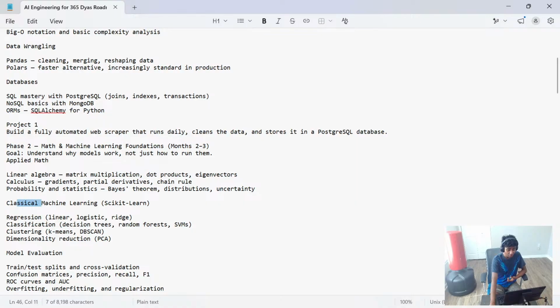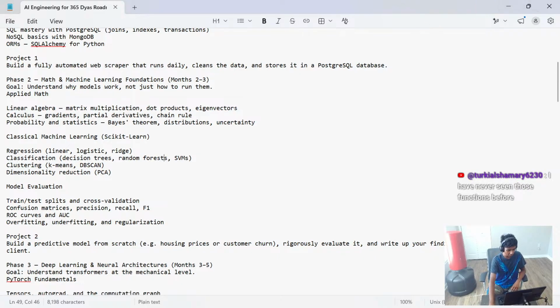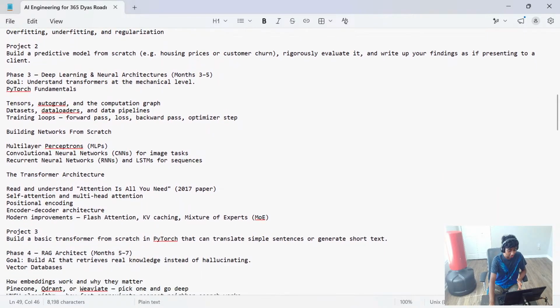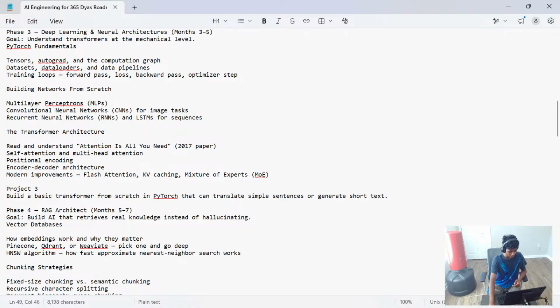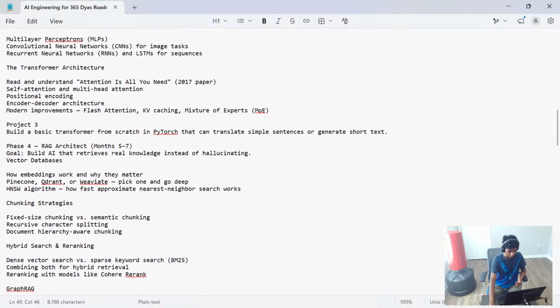And then we're gonna start with classical machine learning. Wow. And then model evaluation. I've never seen those functions before. Wait, let me just go through the entire roadmap. There's tensors, datasets, training loops, building networks from scratch, the transformer architecture, and then we have RAG.